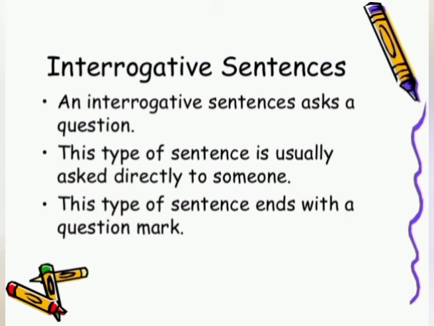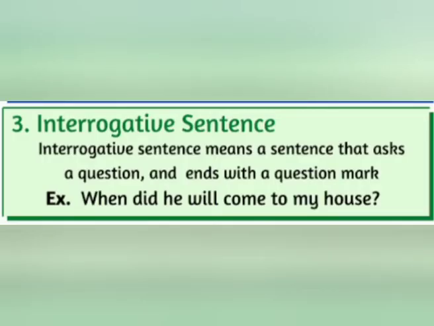So these are the key points. Let's revise one more time. An interrogative sentence means a sentence that asks a question and ends with a question mark. One more example. When did he will come to my house? Again, at the first place you can see the question word when is used, and at the last there is the question mark.